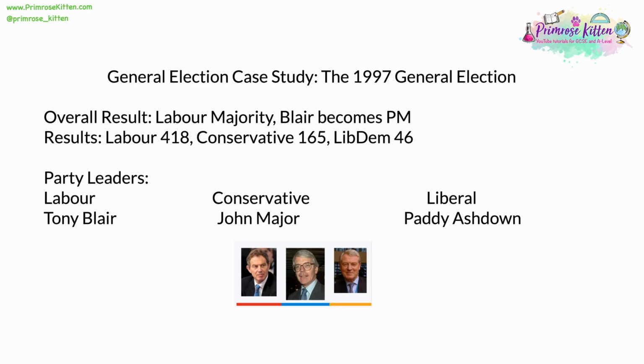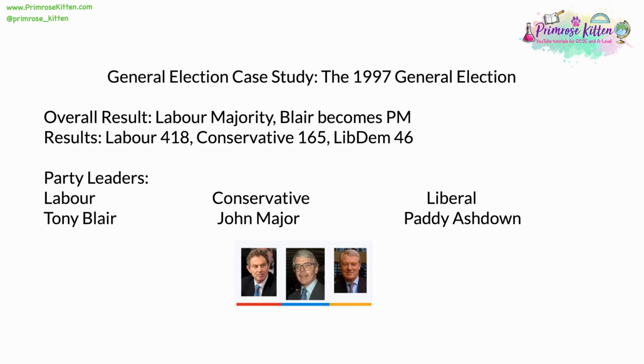The 1997 general election is one of the most momentous of modern times. The overall result was that there was a huge Labour majority, with Blair becoming Prime Minister. The actual seat results were that Labour, under Tony Blair, its leader since 1994, got 418 seats, one of the largest ever recorded by any winning party in an election, certainly the largest in modern times. That number of 418 seats was actually so much that all of the Labour MPs together could not sit on the government benches, and some had to spill over onto opposition benches or into the aisles.